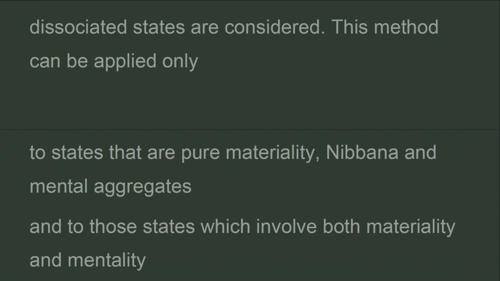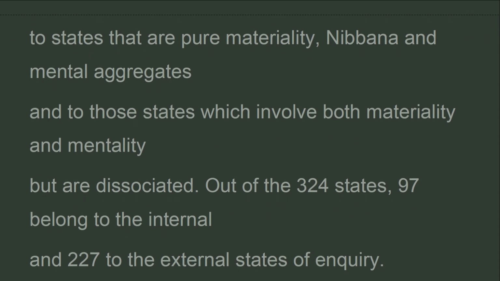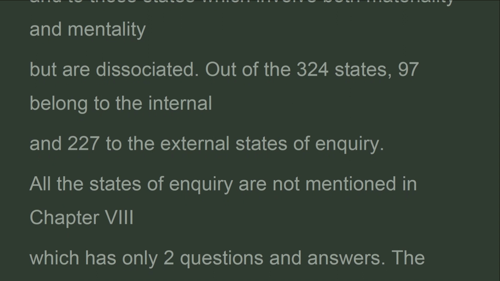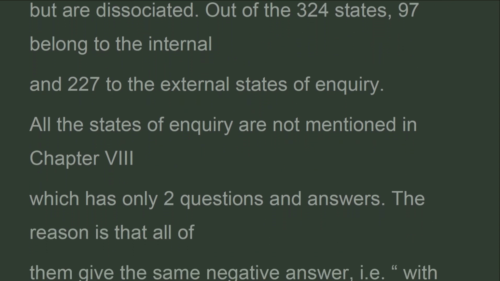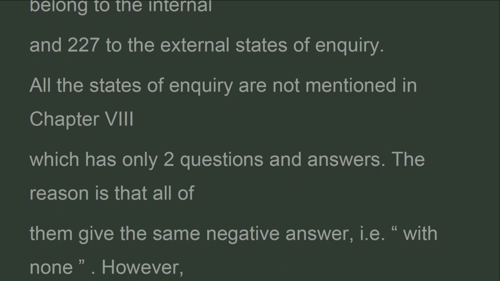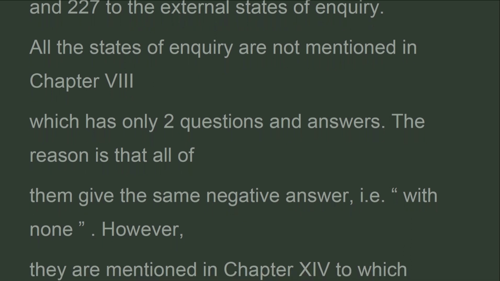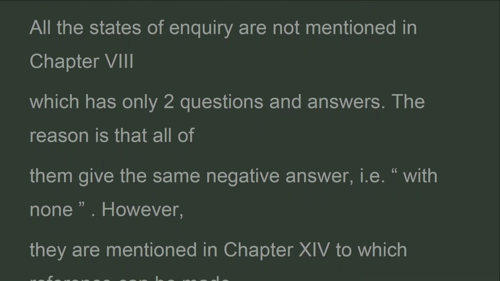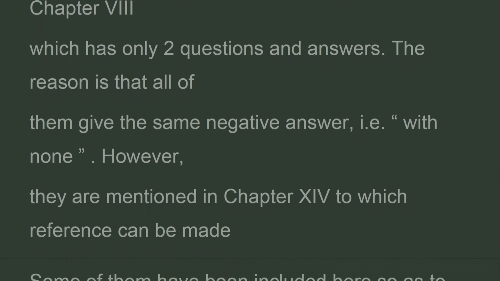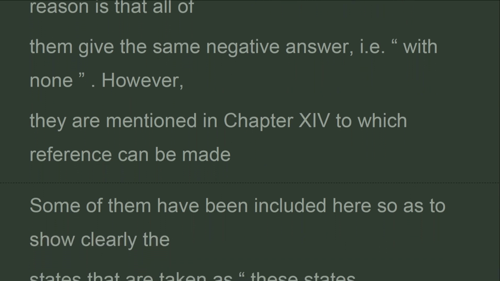This method can be applied only to states that are pure materiality, Nibbana and mental aggregates, and to those states which involve both materiality and mentality but are dissociated. Out of the 324 states, 97 belong to the internal and 227 to the external states of inquiry. All the states of inquiry are not mentioned in Chapter 8, which has only 2 questions and answers. The reason is that all of them give the same negative answer, i.e. with none. However, they are mentioned in Chapter 14, to which reference can be made.